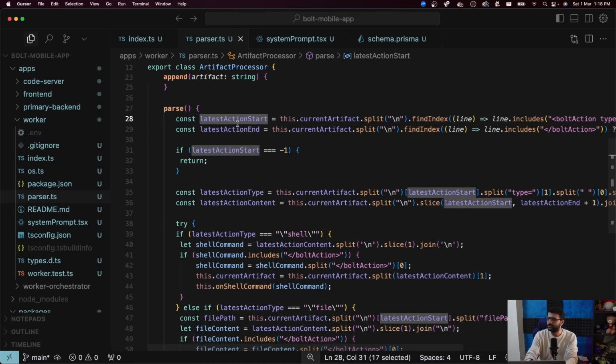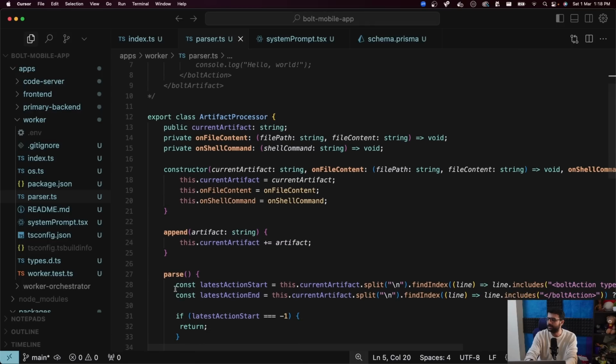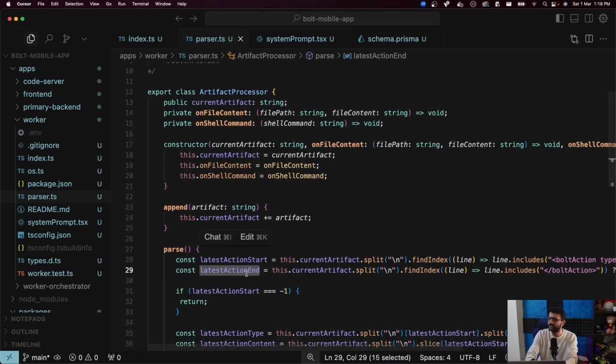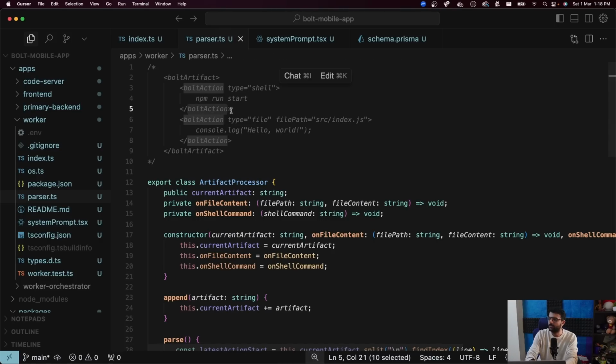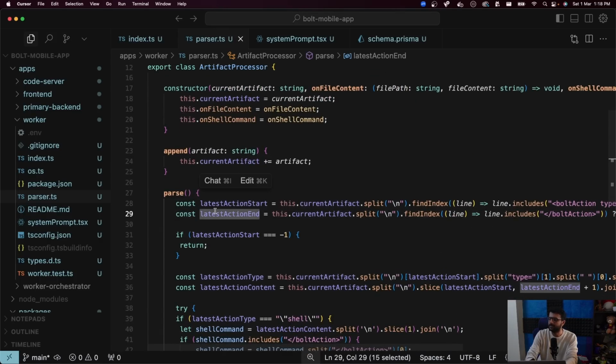This variable tries to get, so for example, let's say we have received this much response from the LLM. The first line of code, this line, tries to get the latest action start, which means the latest action on this line, the current top level action, where does it start? This thing right here. Then it tries to get the latest action end, which means where does it end? This thing right here. These two line numbers are what are stored in these two variables. At what point does this start? At what point does the latest action end?